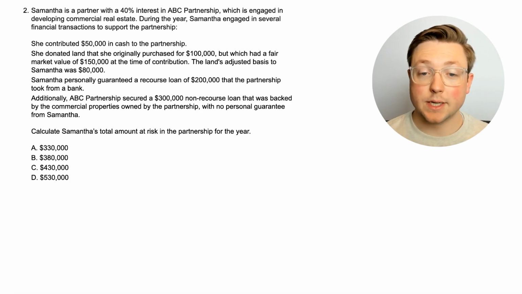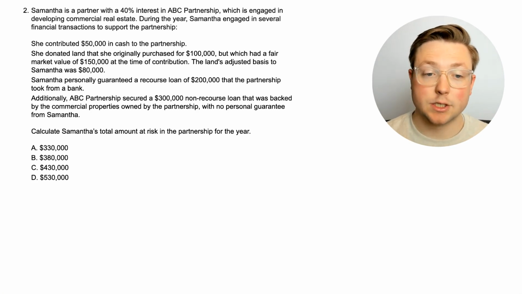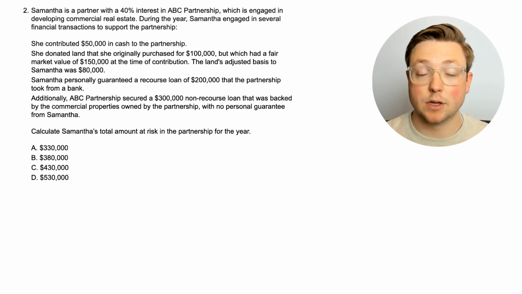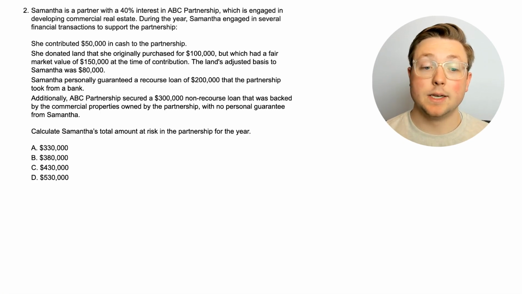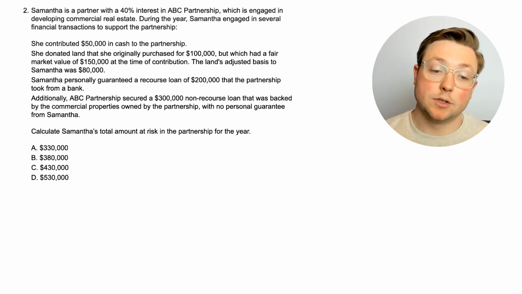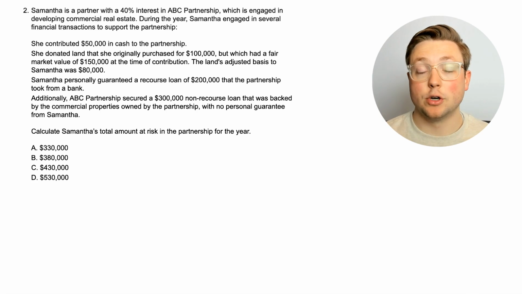Samantha is a partner with a 40% interest in ABC Partnership, which is engaged in developing commercial real estate. During the year, Samantha engaged in several financial transactions to support the partnership. She contributed $50,000 in cash. She donated land that she originally purchased for $100K, but which had a fair market value of $150,000 at the time of contribution, and now the land's adjusted basis to Samantha is $80,000. Samantha personally guaranteed a recourse loan of $200,000 that the partnership took from a bank, and then additionally, ABC Partnership secured a $300,000 non-recourse loan that was backed by the commercial properties owned by the partnership, with no personal guarantee from Samantha. So we need to calculate Samantha's total amount at risk in the partnership for the year.